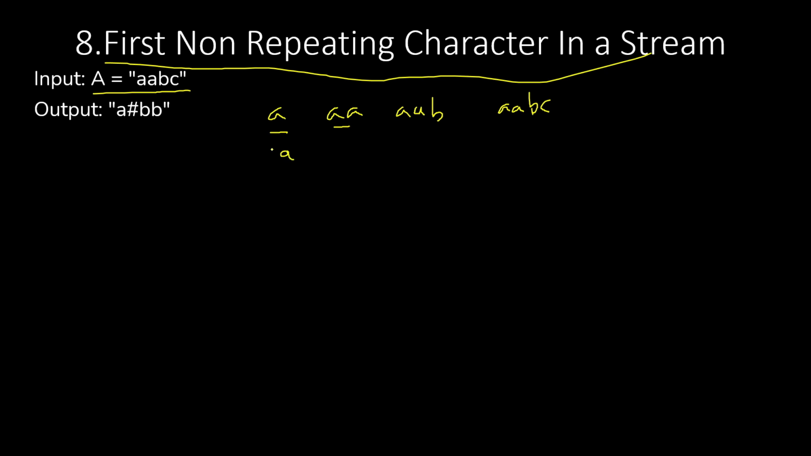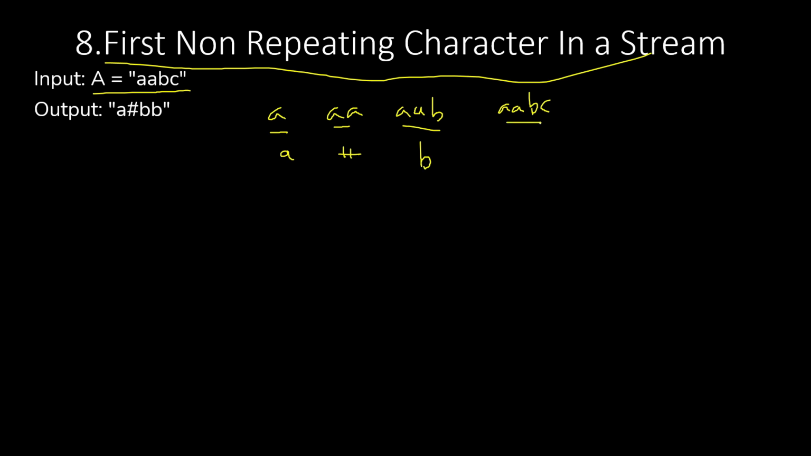If there is no repeating element, then we take the first non-repeating element and use that as output. Now coming to the second stream, AA, if you observe, the character is repeating. If the character is repeating, we take the hash value here. Now coming to the third stream, AAB, we have to take the first non-repeating character. We have one non-repeating character, which is B, so we will be taking the B value here.